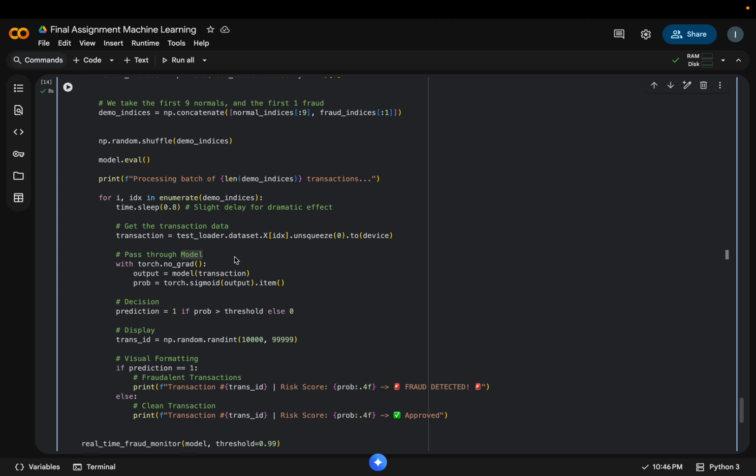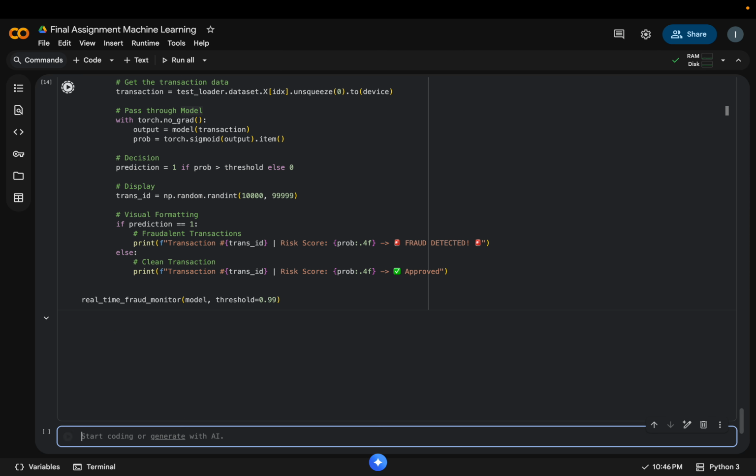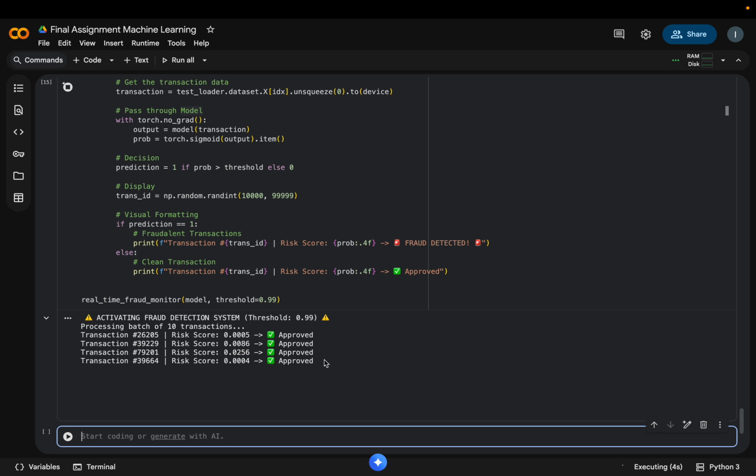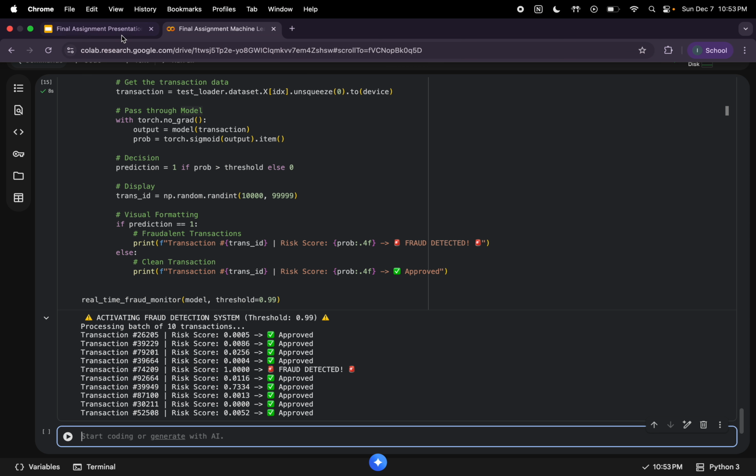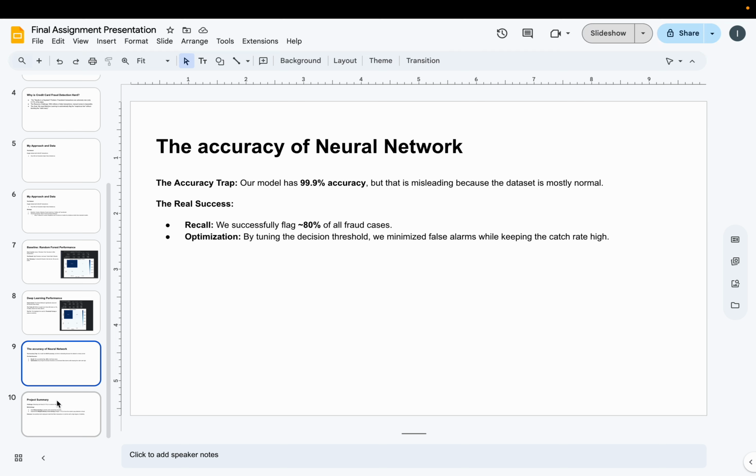Because if I run this model on random data, it's hard to find a fraudulent transaction in such an imbalanced data set. So the risk score goes on and says fraud detected, and that alerts us that fraud is detected, and then we can take the necessary actions.